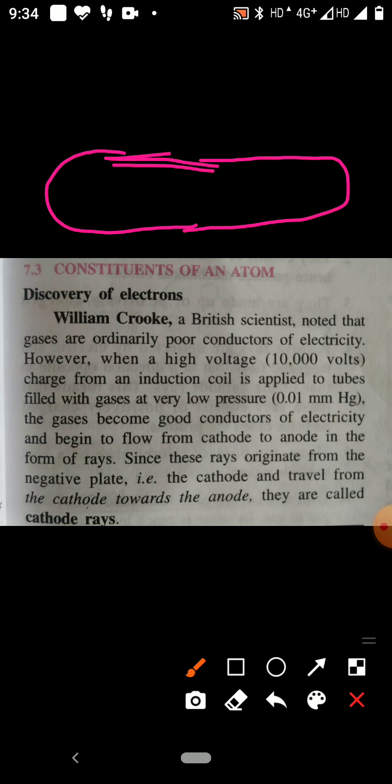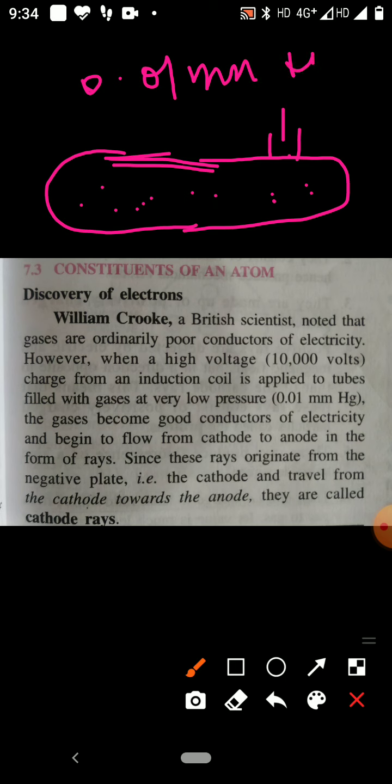Through a vacuum pump the gas is taken out, and inside, gas is kept at very low pressure, that is 0.01 mm of mercury.